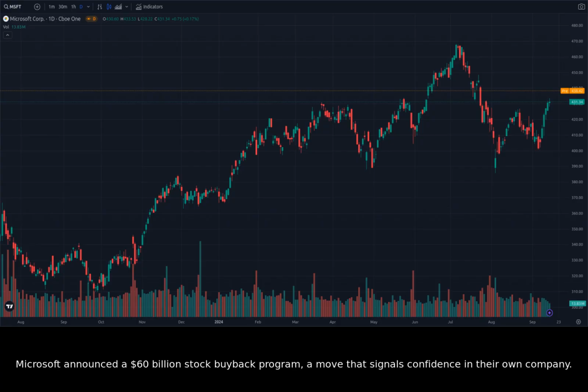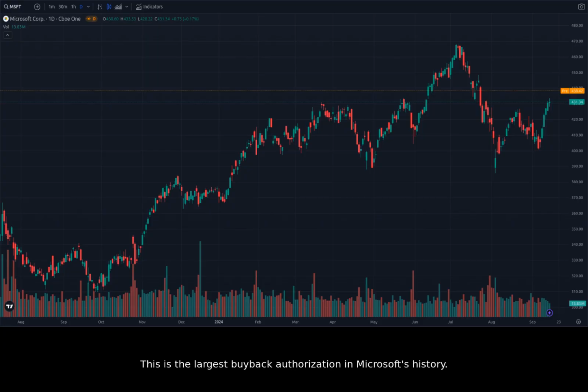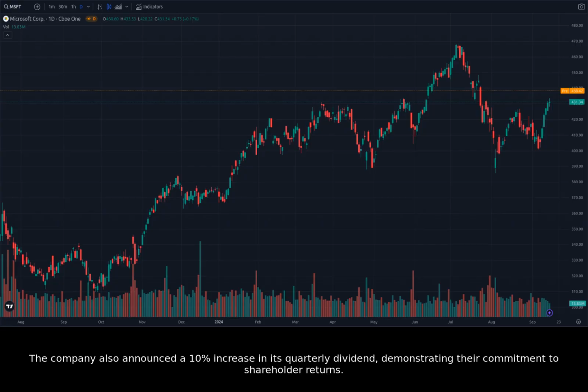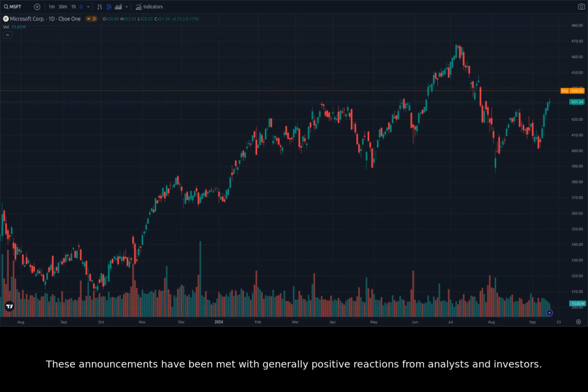Microsoft announced a $60 billion stock buyback program, a move that signals confidence in their own company. This is the largest buyback authorization in Microsoft's history. The company also announced a 10% increase in its quarterly dividend, demonstrating their commitment to shareholder returns. These announcements have been met with generally positive reactions from analysts and investors.